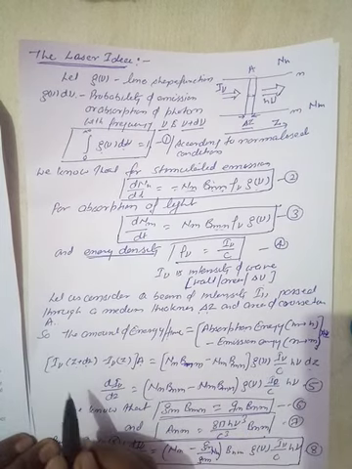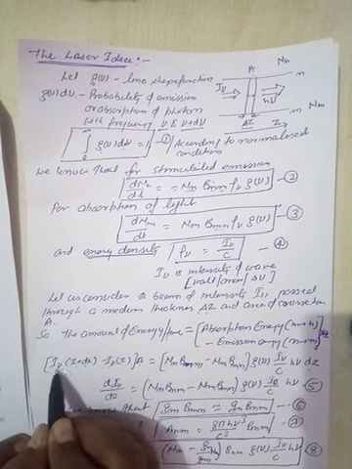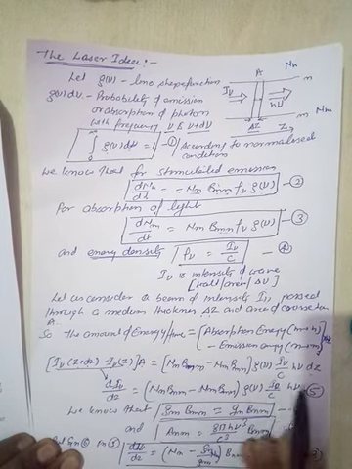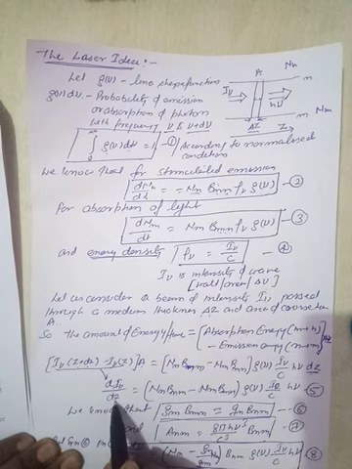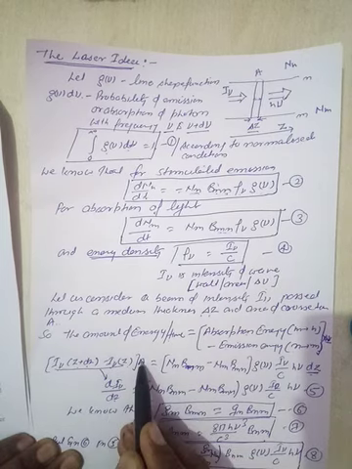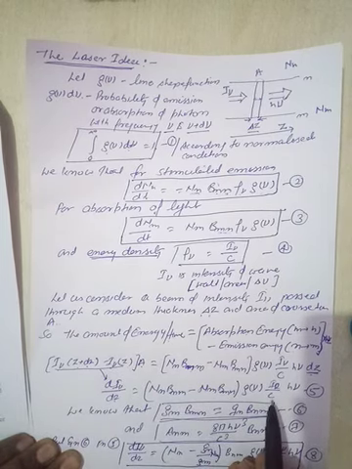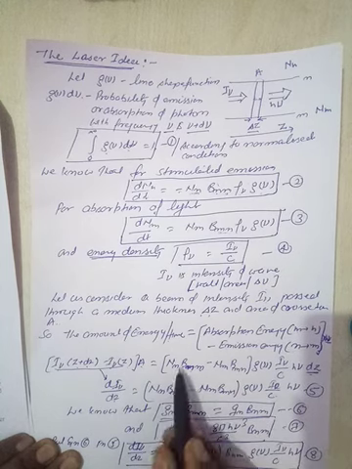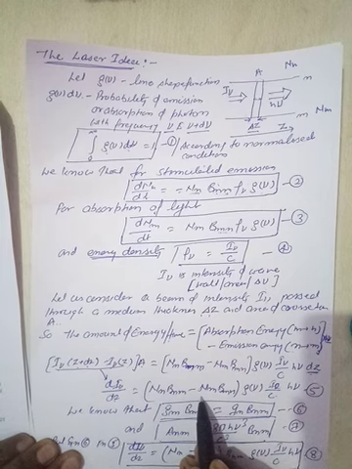Taking the difference equal to d I nu and dz on the left hand side, and the area on the right hand side, we will get the equation by simple adjustment.